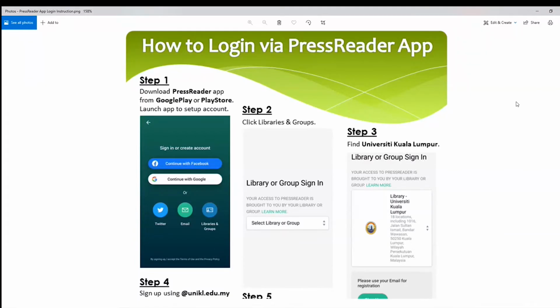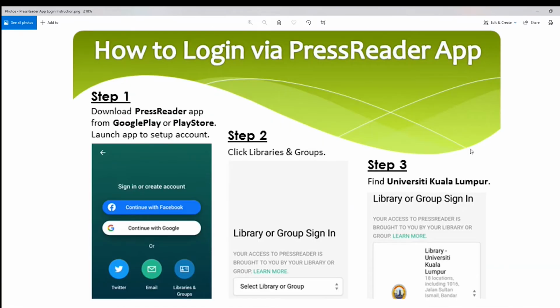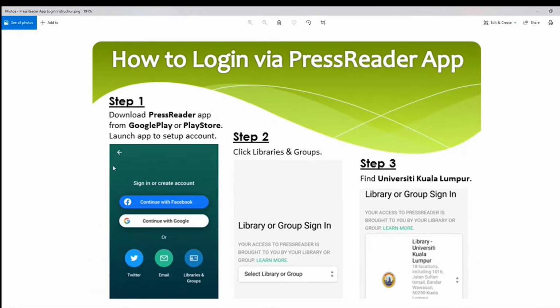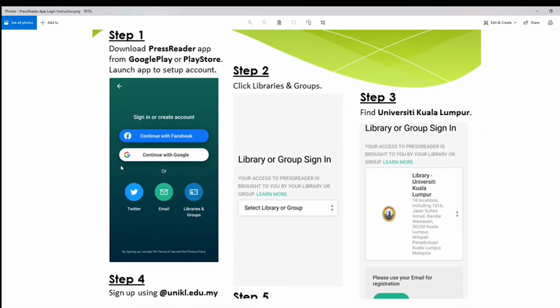So how do you log in via the Press Reader app? You download the Press Reader app from Google Play or the App Store. Launch the app to set up your account. This is the launch page. You click on Library and Groups. When you click Library and Groups, you have to select a library or group.